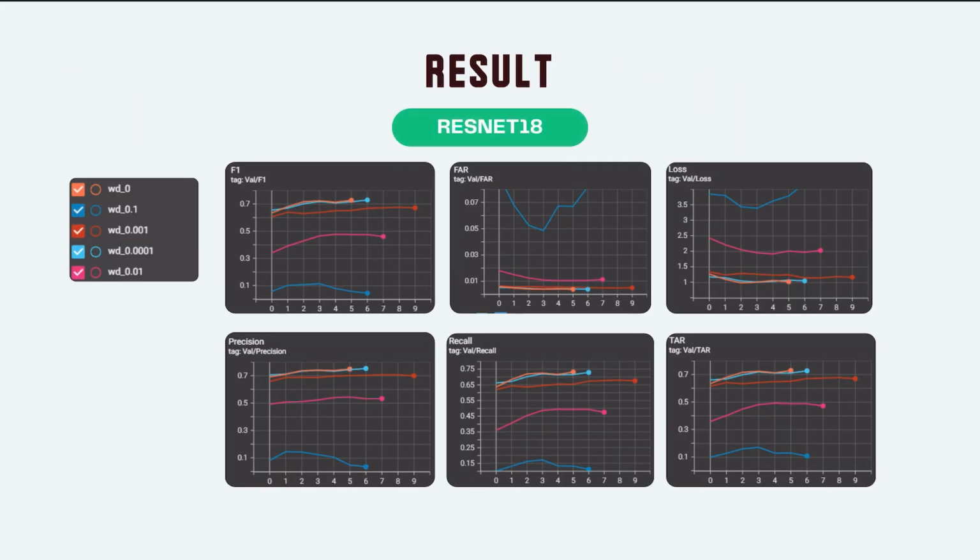These are the results of the ResNet model that we visualize using TensorBoard, and we log them for each epoch. As the epochs increase, the F1 score, precision, recall, and true acceptance rate are increasing, and the false acceptance rate and loss are decreasing. This image also shows us that the model with weight decay of 0.0001 is the best model to perform this task.